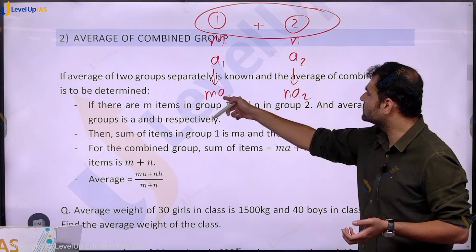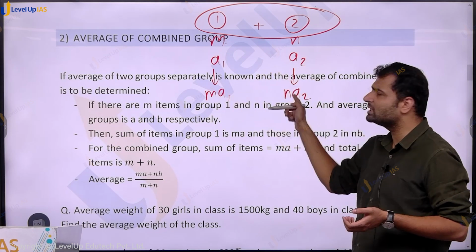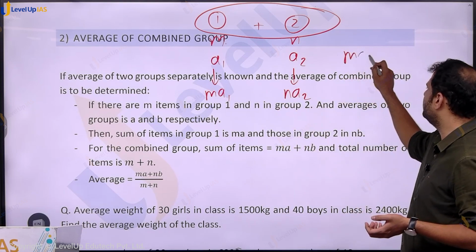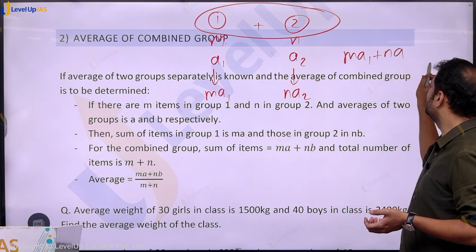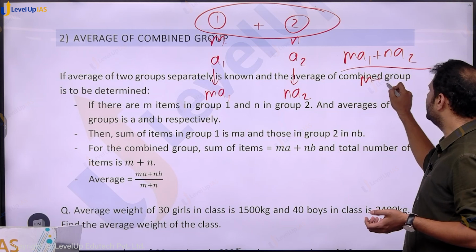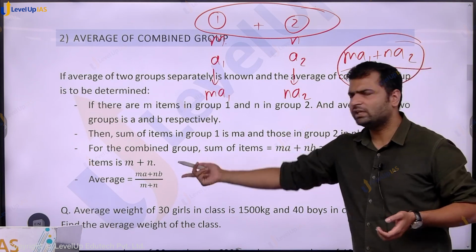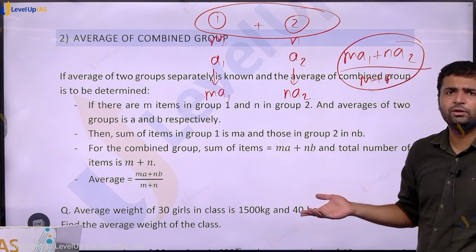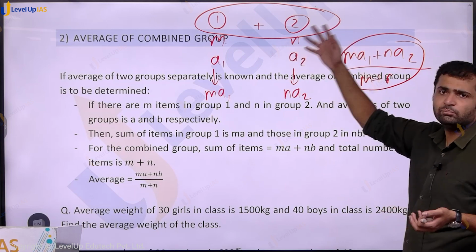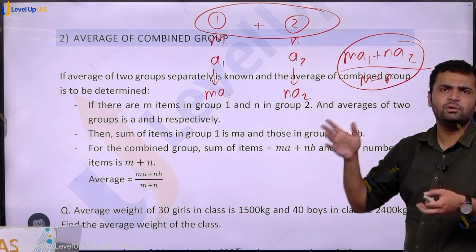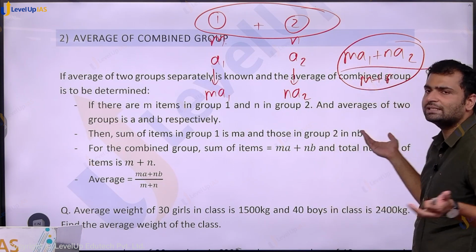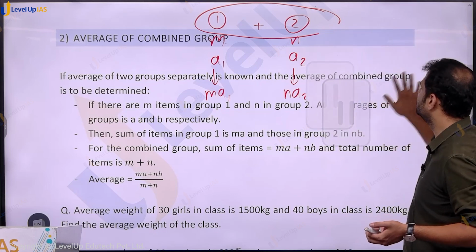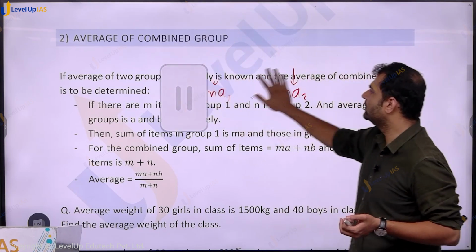So what is the sum? Sum of all the items would be this sum plus this sum. It will be simply m*A1 plus n*A2 divided by number of items. By definition, this is the average. That is what we have written here. So average of combined group is sum from group 1 plus sum from group 2, which is the total sum, divided by total number, which is m plus n. Simple. Only using the definition will solve all the questions.